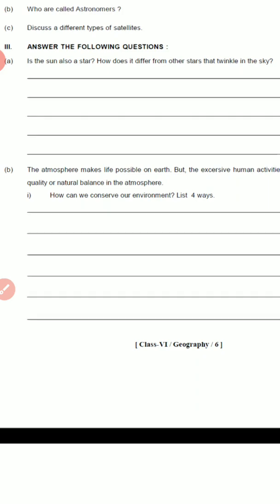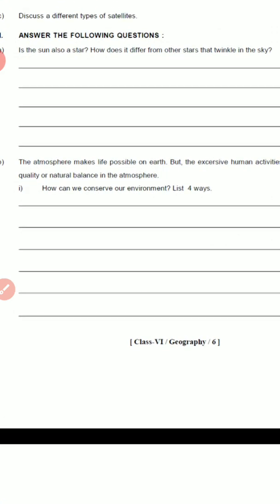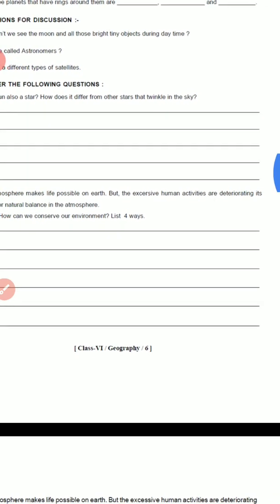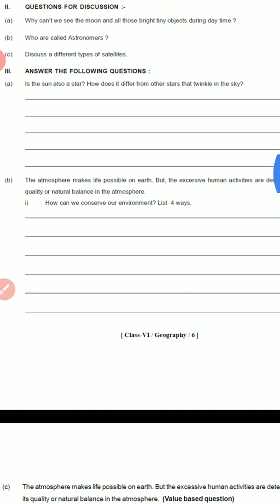B. The atmosphere makes life possible on earth, but the excessive human activities are deteriorating its quality or natural balance in the atmosphere. How can we conserve our environment?